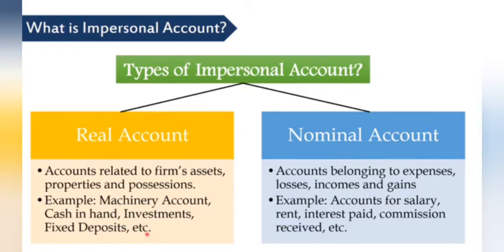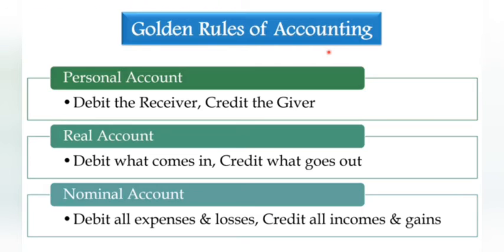Real accounts relate to the firm's assets, properties and possessions. Machinery, cash, investment, fixed deposit, these are real accounts. Nominal accounts belong to income and expenses, related to loss and gain. Salary, wages, rent, commission, these are nominal account examples.